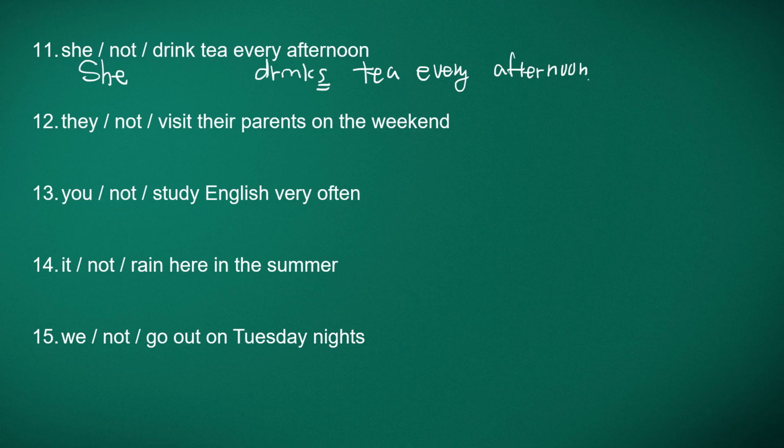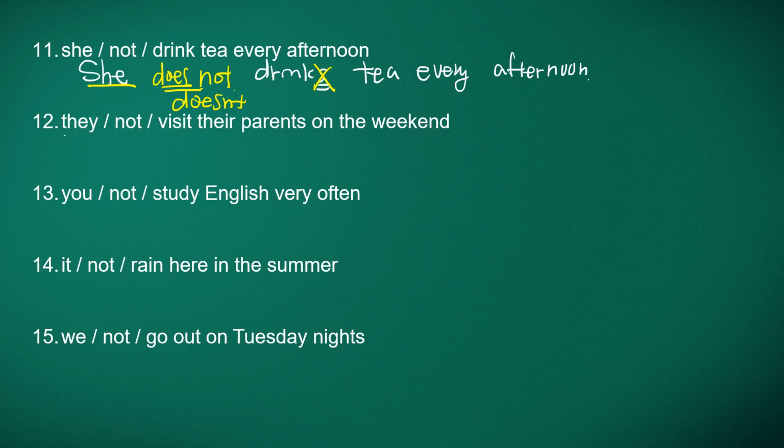But in order to negate this, we don't need not. And for third person singular, we put does not. And then because of this does, we don't need this S. And then it becomes doesn't. She doesn't drink tea every afternoon. She does not drink tea every afternoon. And she doesn't drink tea every afternoon.